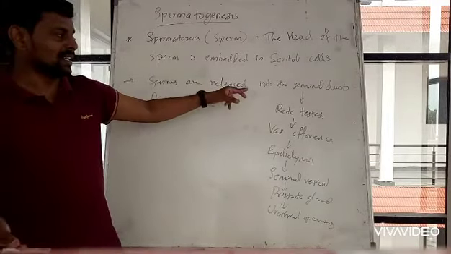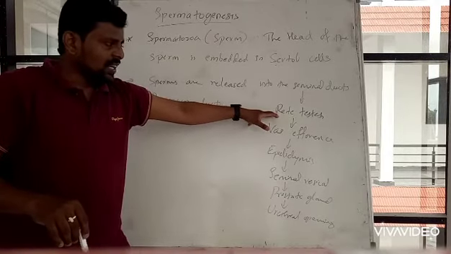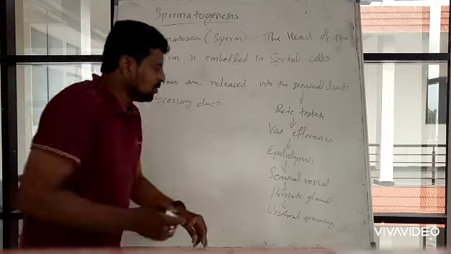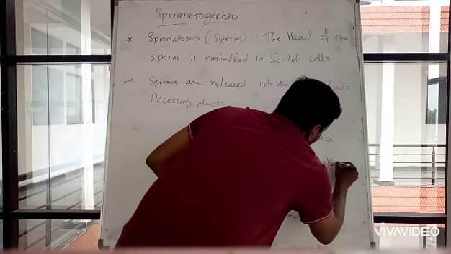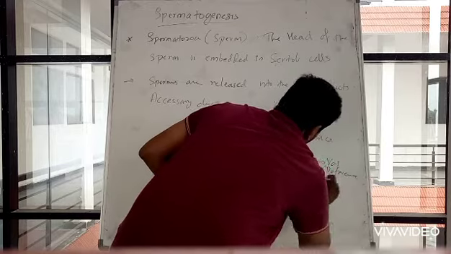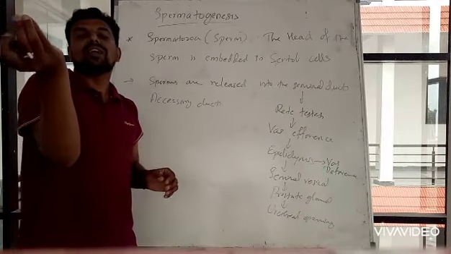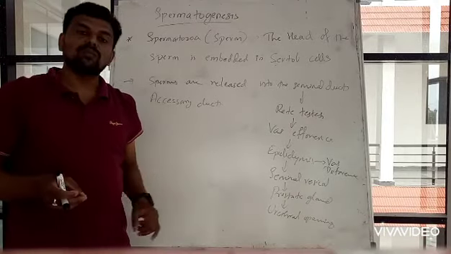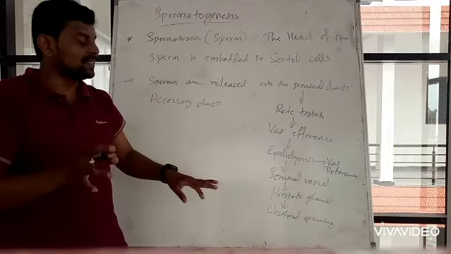From there, they travel through rete testis, vas efferens, epididymis, then vas deferens. The duct from the seminal vesicle will join here, and the duct from the prostate gland will also join. Then the whole thing is released outside.